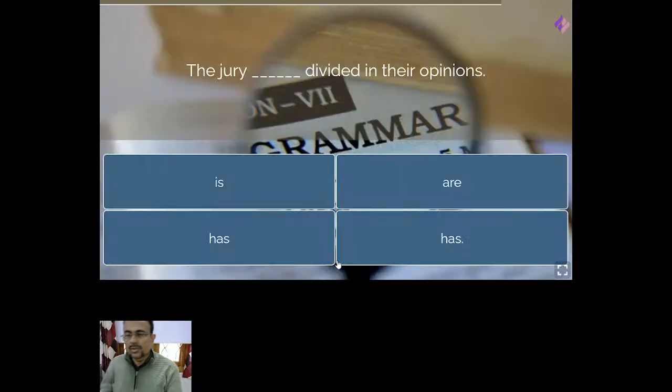Okay. Next you see, the jury dash divided in their opinions. In their means here plural. The jury is referred to as plural. So it should be have here. So the jury is divided, jury are divided, jury has divided, or the jury have divided. Which one do you think should be the correct answer?